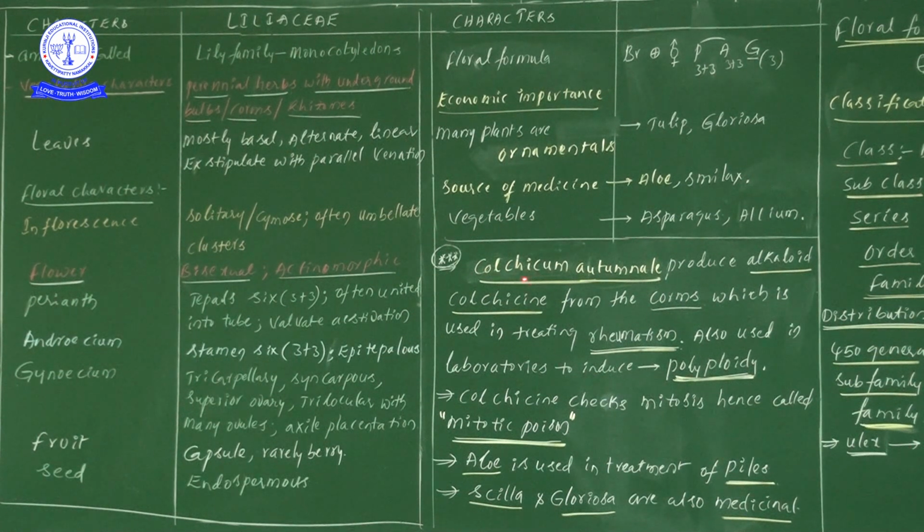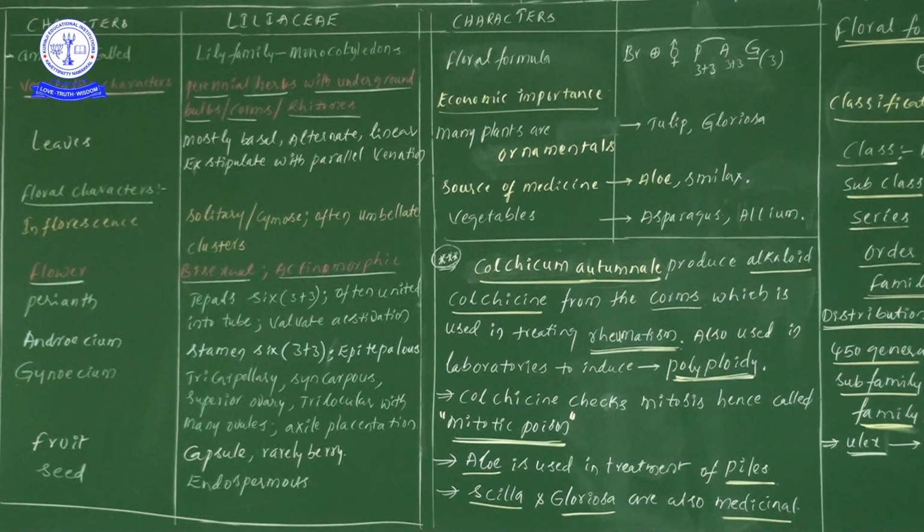Related to Colchicum autumnale, actually they have given it in the textbook, but they didn't mention clearly whether this Colchicum autumnale is a medicinal plant, vegetable or ornamental.